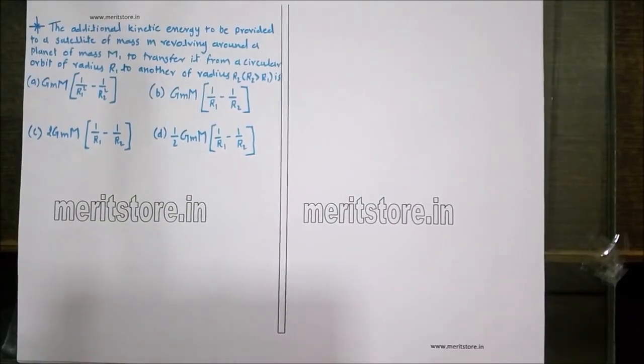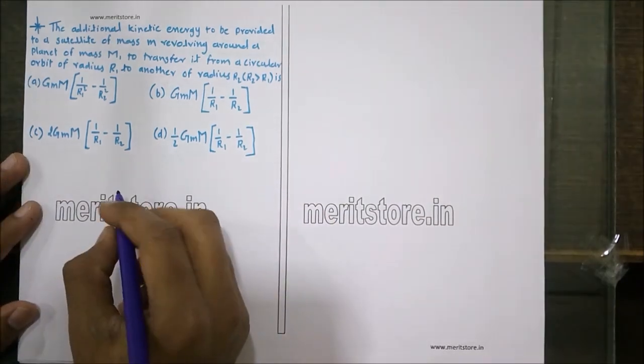The additional kinetic energy to be provided to a satellite of mass m revolving around a planet of mass M, to transfer it from a circular orbit of radius r1 to another of radius r2, where r2 is greater than r1, is: the options are GMm into 1 by r1 squared minus 1 by r2 squared, GMm into 1 by r1 minus 1 by r2, 2GMm into 1 by r1 minus 1 by r2, and half GMm into 1 by r1 minus 1 by r2.